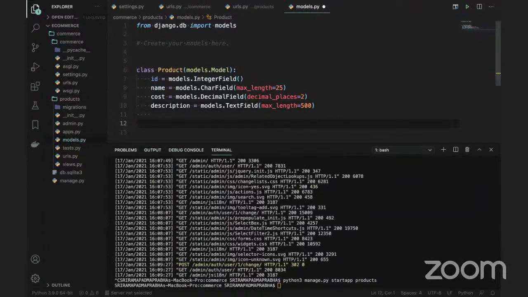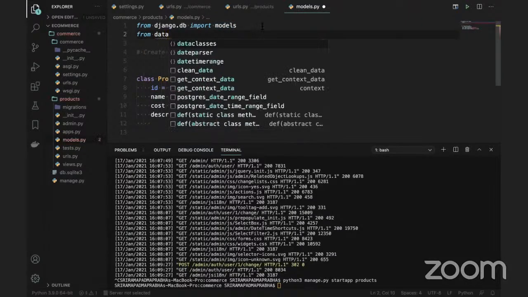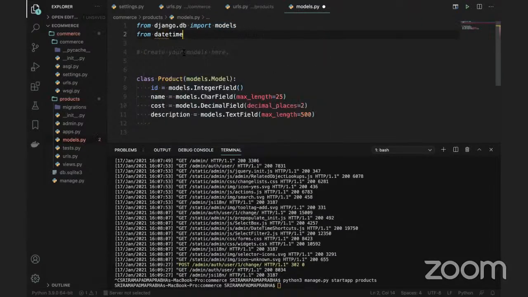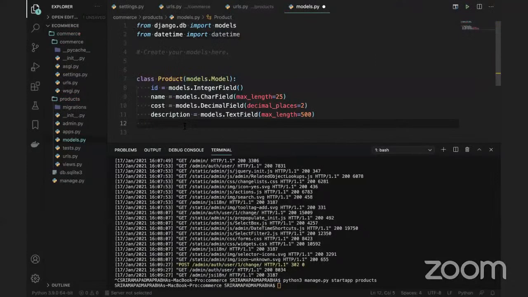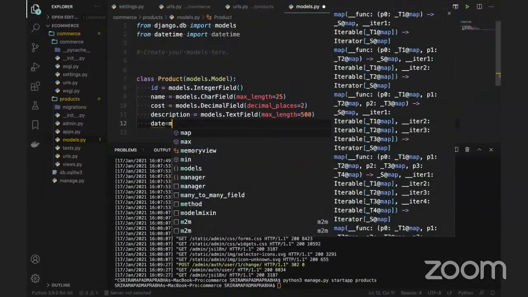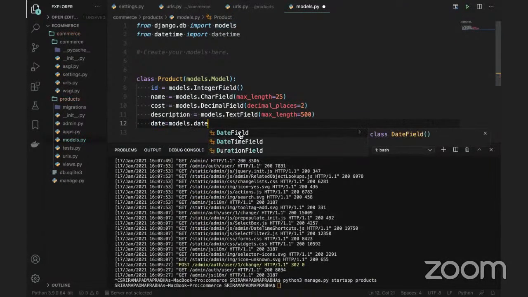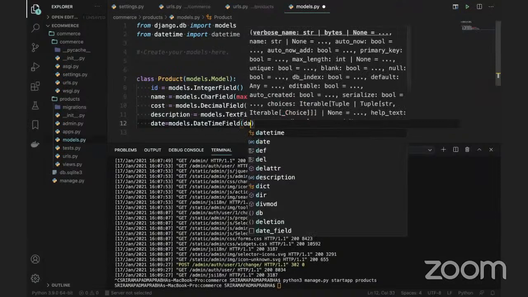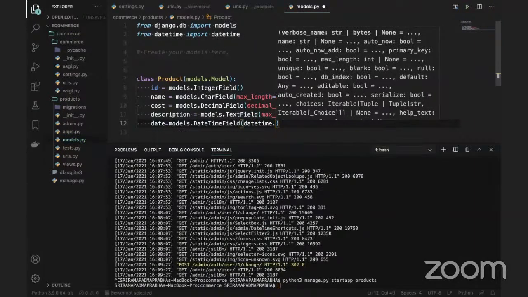So also we can create a date here, using create from date time. Let me import datetime here. I will say date time, and use the date here, product to date. Date is equal to models dot, create date or update date, we can mention here basically. I'm using models dot date field or date time field, anything you can take. And you can mention here date time dot now. Basically we can use it.